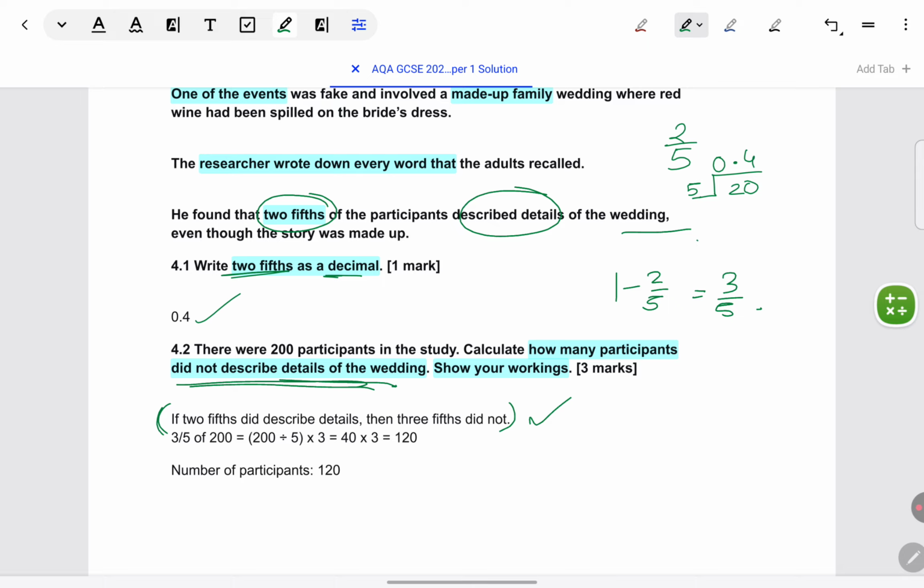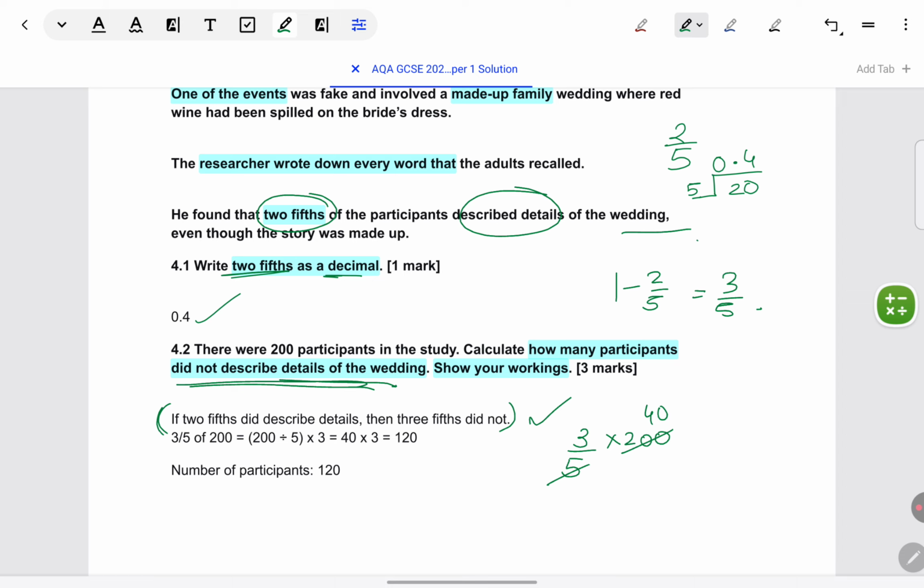So the working, how you have to do it, is you have to find out 3/5 out of 200. So 3 upon 5 into 200. That is what you're doing over here. If you divide 200 by 5, you will get 40.